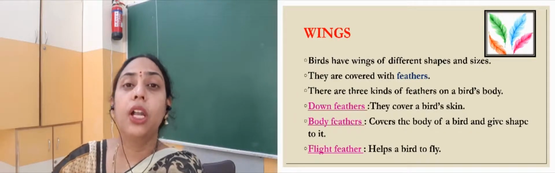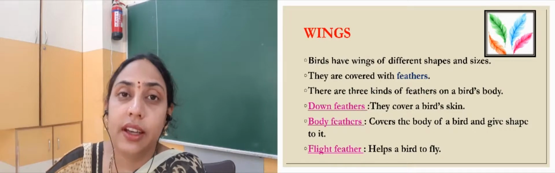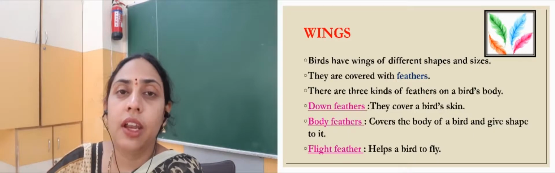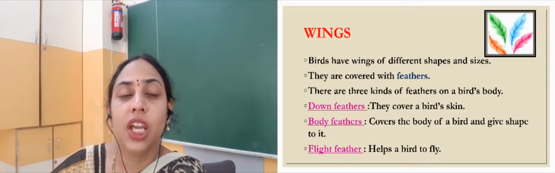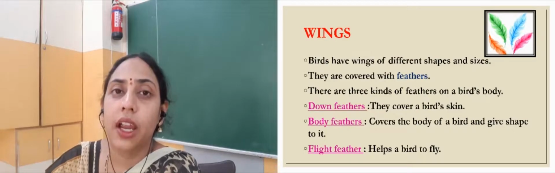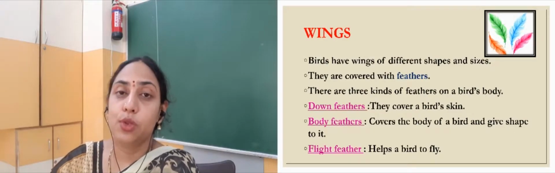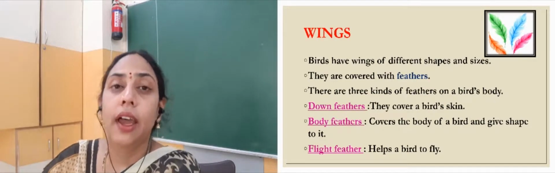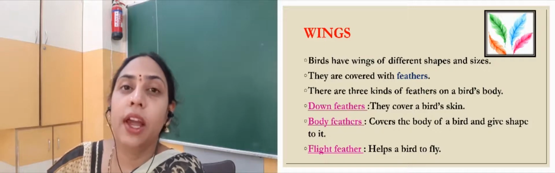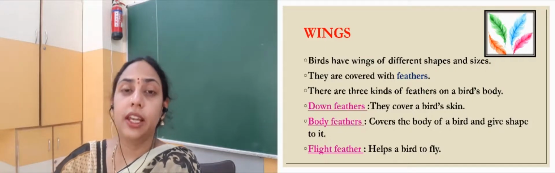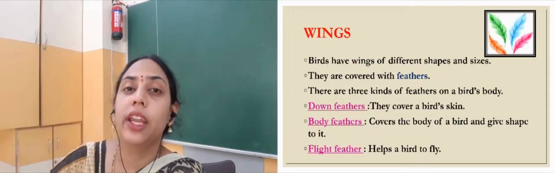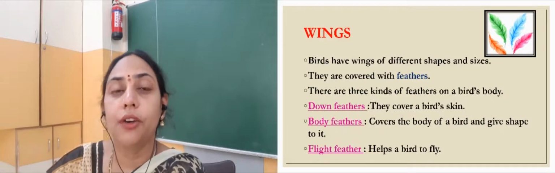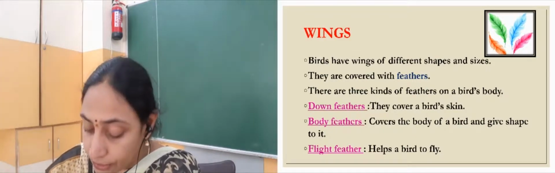Then we have body feathers. These are the feathers that entirely cover the body of the bird, right, and it is these feathers that give the shape and color to the bird. Then flight feathers. These are the feathers that are mostly present in the wings and tail of the bird, and they help the bird to fly. And the feathers in the tail help the bird to change direction when the bird is freely flying, right. So, these are the different feathers that help the bird in different ways.